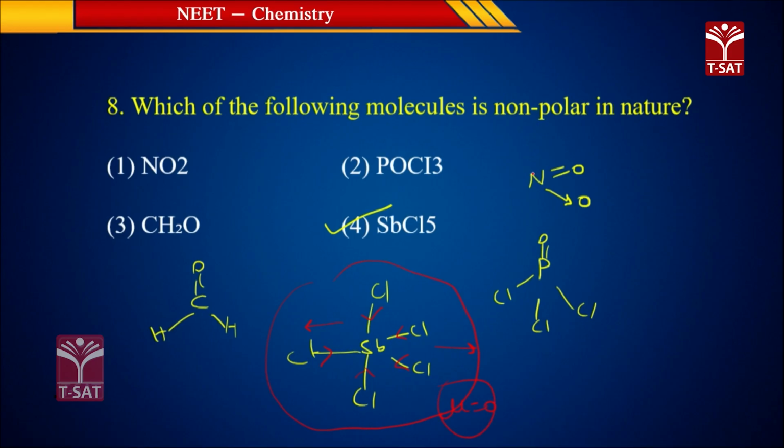But coming to this one, its net vector moment is in this direction, both going in the same direction. So net vector moment is not equal to 0, dipole moment is also not equal to 0. Here POCl3 is also the same: this one is in this direction, this one in the opposite, but they are different atoms. Net vector moment is not equal to 0, dipole moment also not equal to 0.